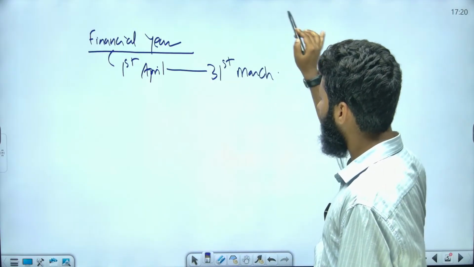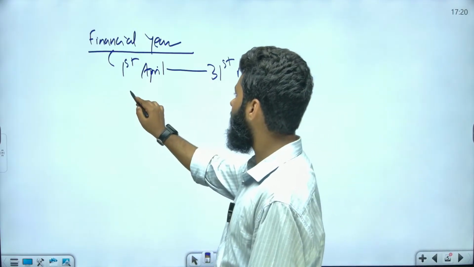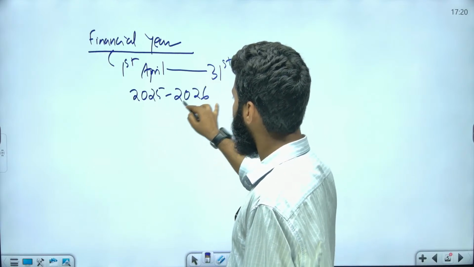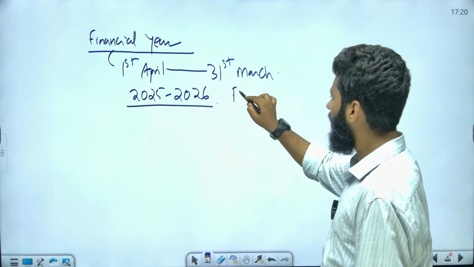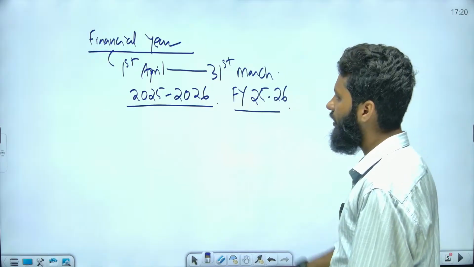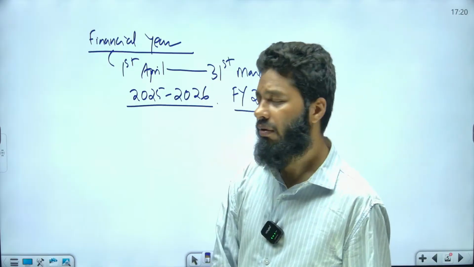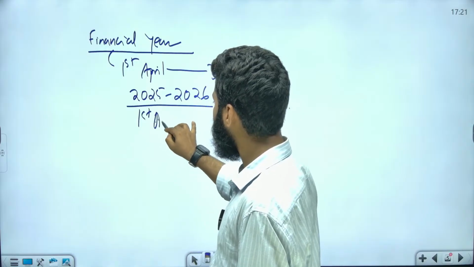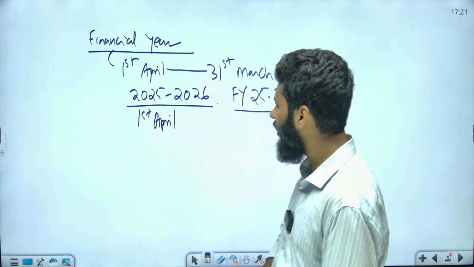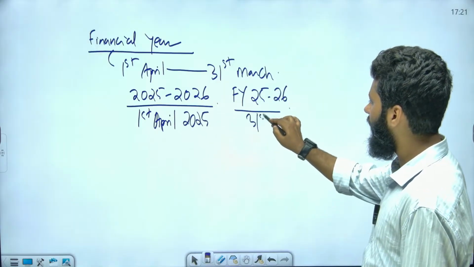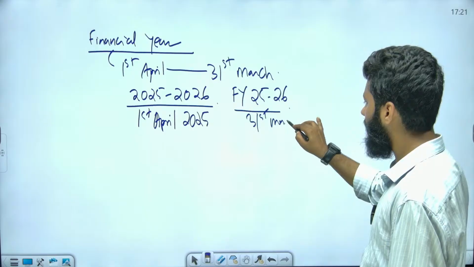So for example, this is the financial year 2025-2026, which can also be written as financial year 25-26. Now this particular year will start from 1st April 2025 and go up to 31st March